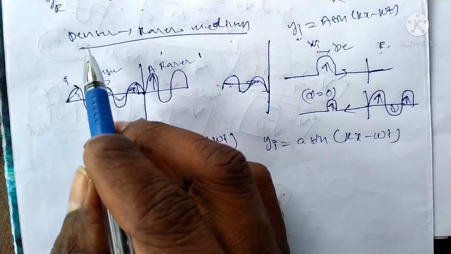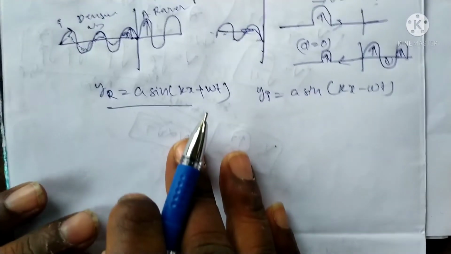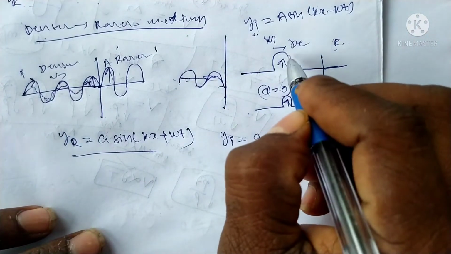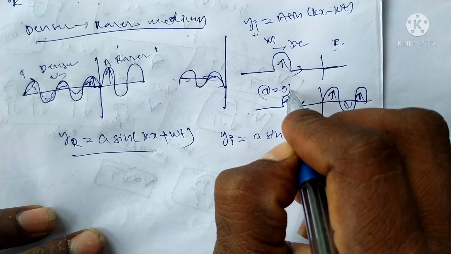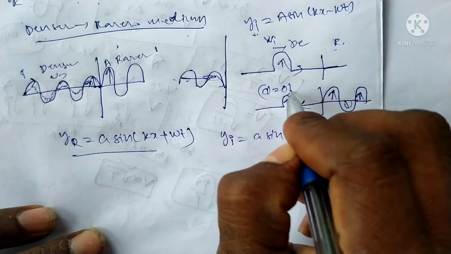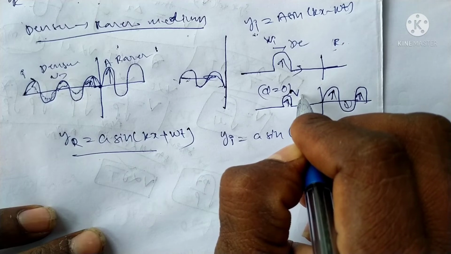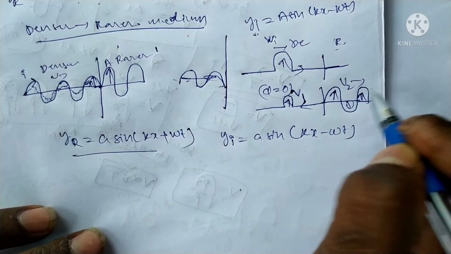The wave is moving from the denser medium to the rarer medium. Suppose we write the amplitude formula with velocity v. The incident wave moves with velocity v1 and the transmitted wave moves with v2.